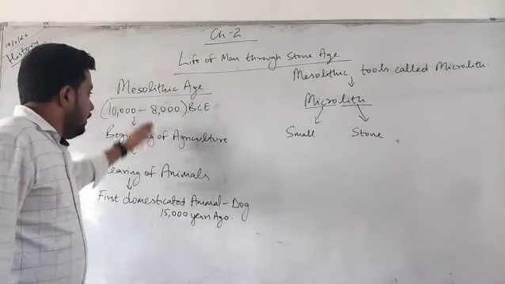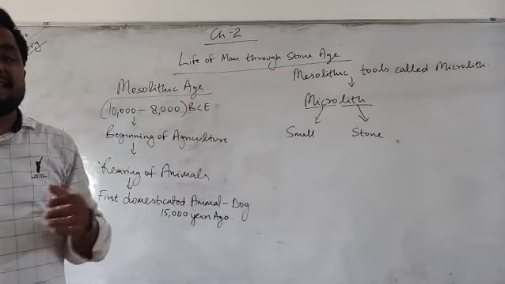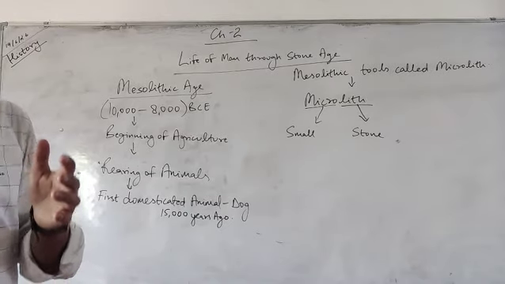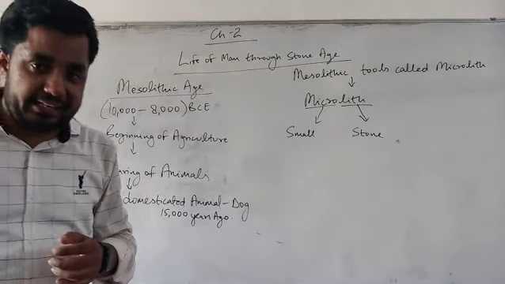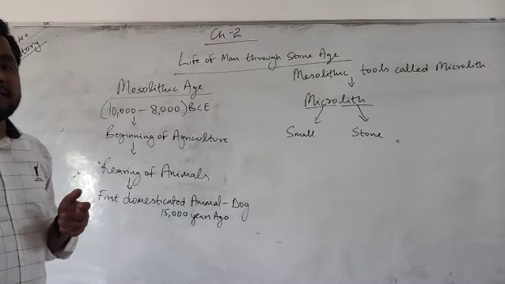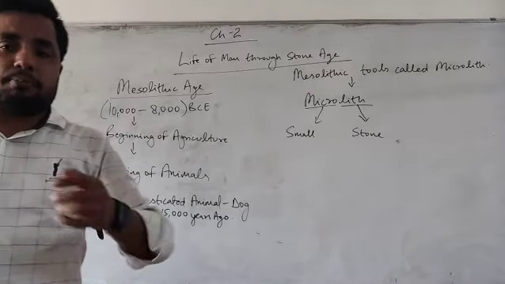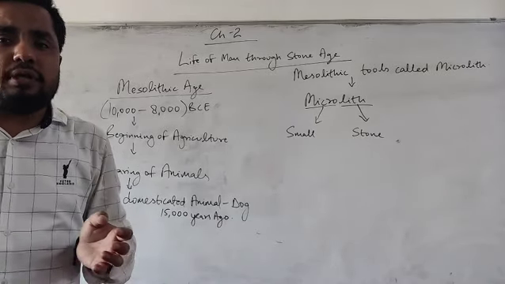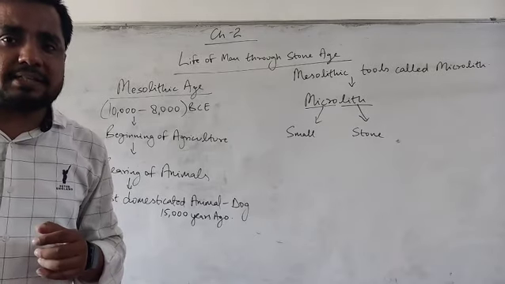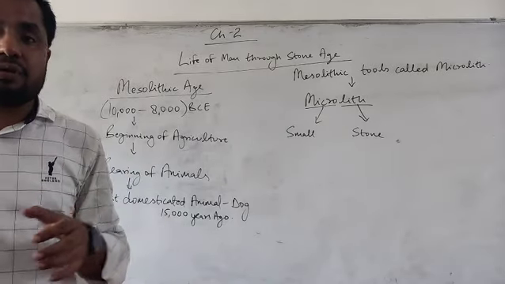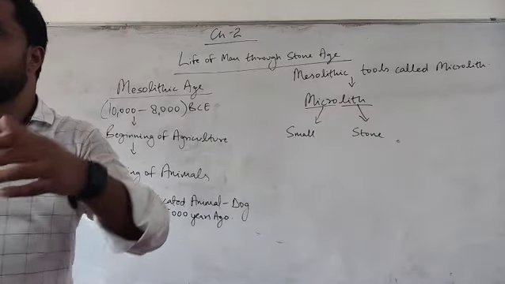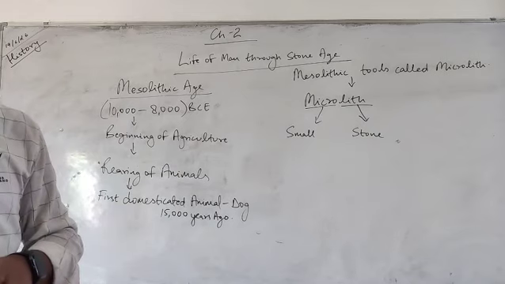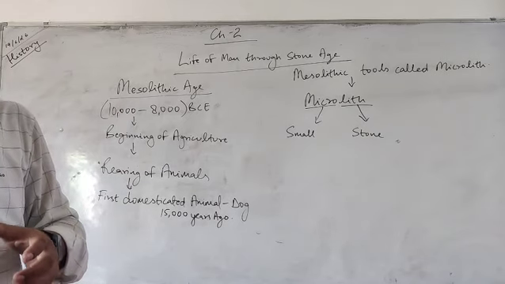Now going forward, we have to start with some of its characteristics which made it distinct from the Paleolithic age. What have we learned so far about the Paleolithic age? That people used to live a nomadic lifestyle. Nomadic lifestyle means they did not reside at a single place. They used to roam from place to place. They had no permanent homes, and they were basically hunters and gatherers.